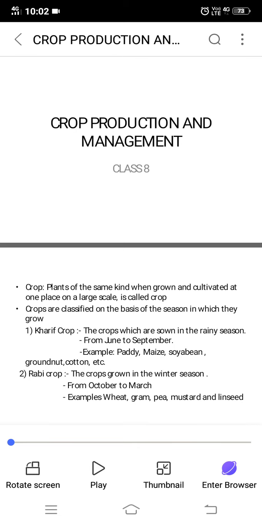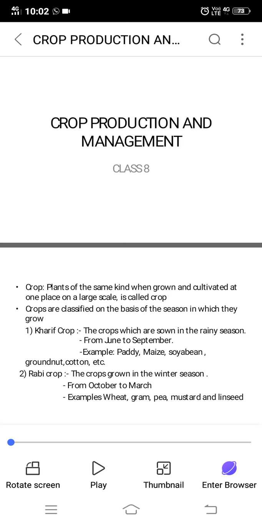Crop production and management, class 8th. First, when we start this chapter, we should know what is crop. So crop is the plants of the same kind when grown and cultivated at one place on a large scale, that is called crop. For example, a rice crop.